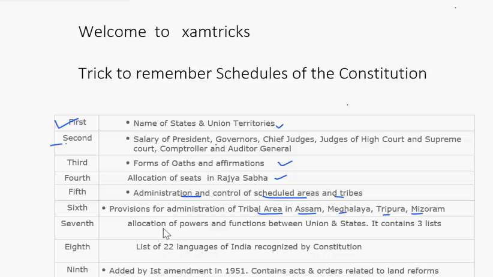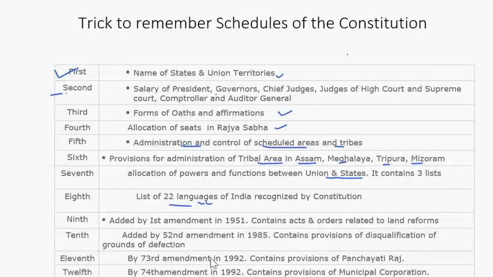In the seventh schedule, allocation of powers and functions between union and state through three lists, state list, union list, and concurrent list have been given. In the eighth schedule, we have 22 languages that are recognized by the constitution, 22 languages as for now. Then the ninth schedule, which was added by the first amendment in 1951, contains mainly the orders related to land reforms, and it was made to protect the amendments from judicial review.